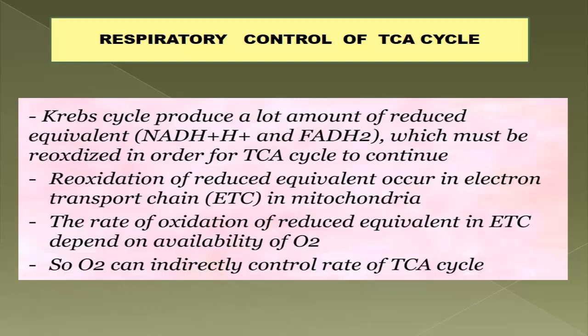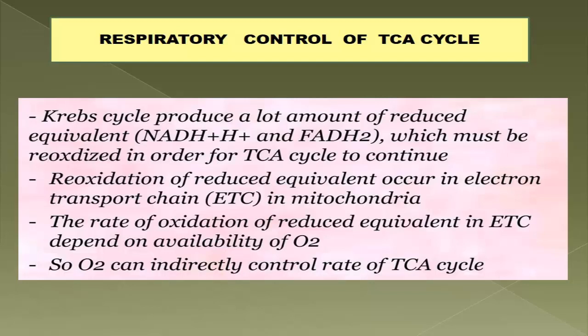Remember, the Krebs cycle or the TCA cycle produces a large amount of reduced equivalents, that is NADH and FADH2, which must be oxidized in order for the TCA cycle to continue. Now the oxidation of the reduced equivalents occurs in the electron transport chain of the mitochondria, and the rate of the electron transport chain depends on the availability of oxygen. If oxygen is available, then the electron transport chain rate will increase, and in case of the unavailability of oxygen, the ETC will be slower.